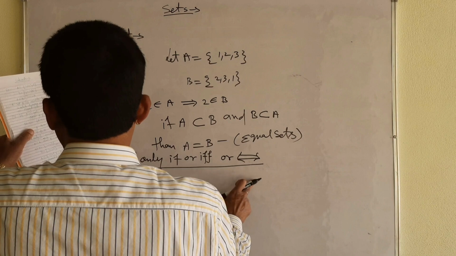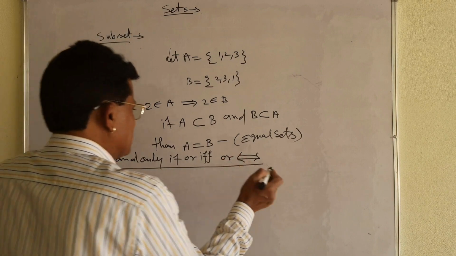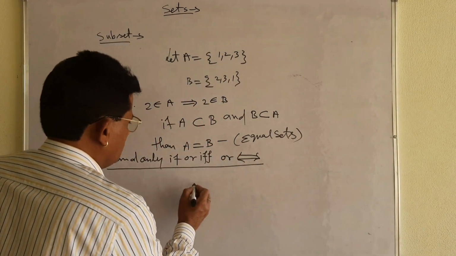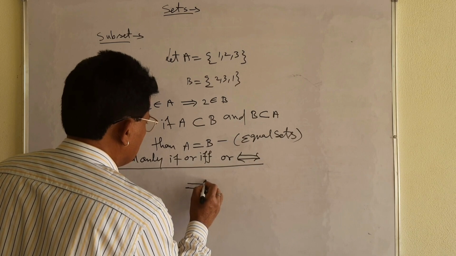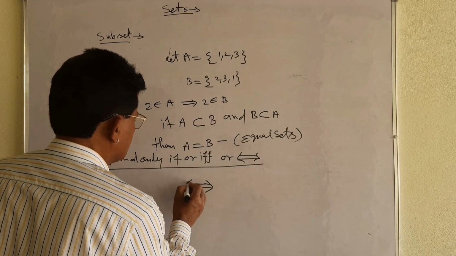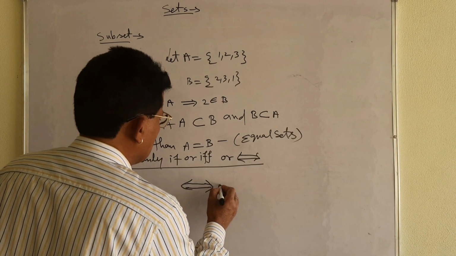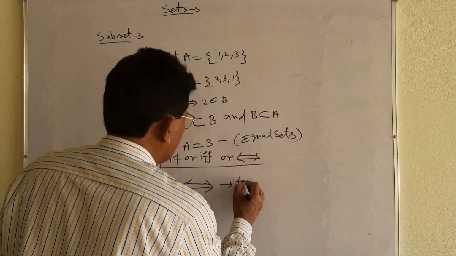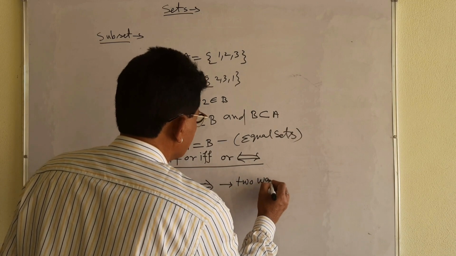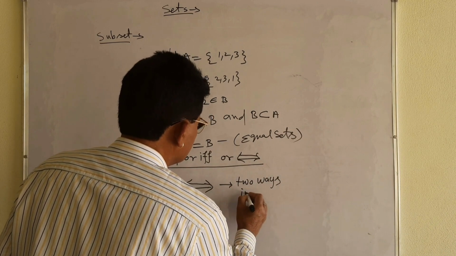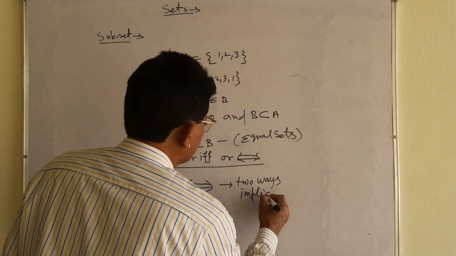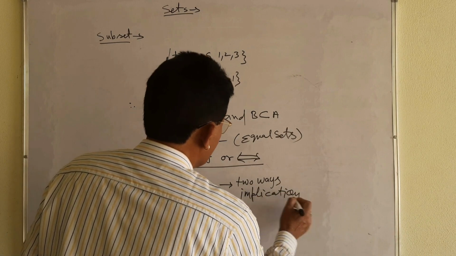Okay? A. What does it mean? इसका मैं नाम लिख देता हूँ, अलग से लिख देता हूँ. See, this symbol. बड़ा सा लिख देता हूँ, so that you will understand. मतलब क्या हुआ भाई? Two ways implication. Very important.